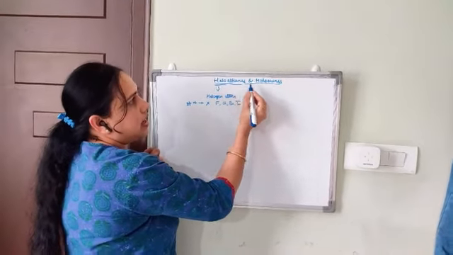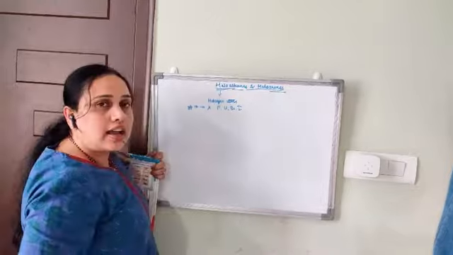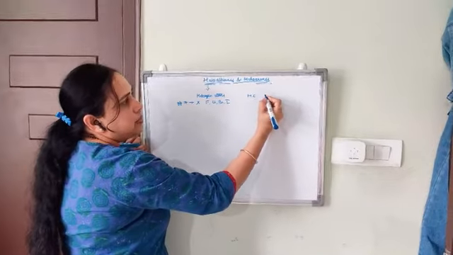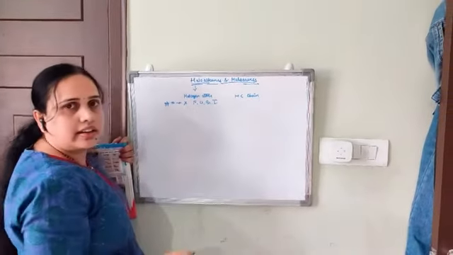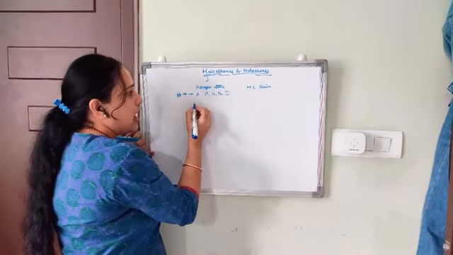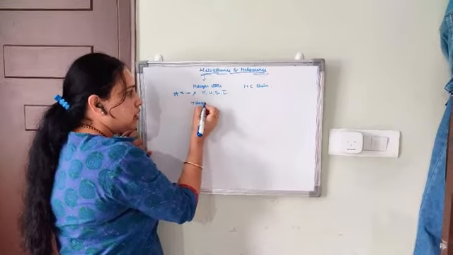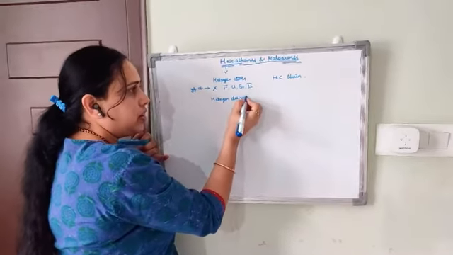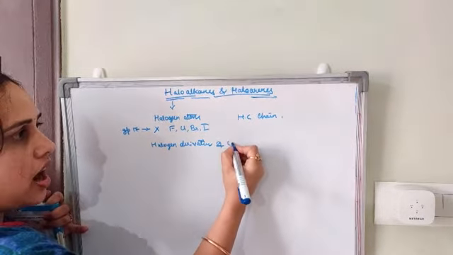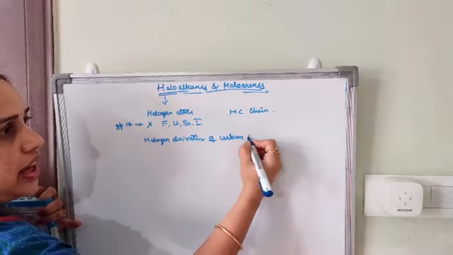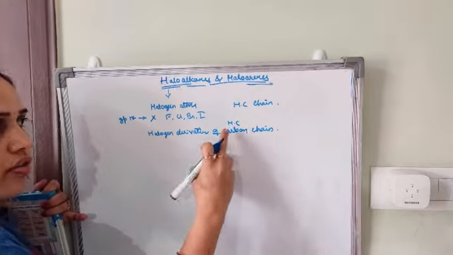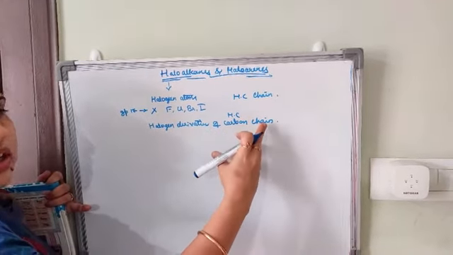Now, what are alkanes and arenes? These are hydrocarbon chains. So haloalkanes and haloarenes are halogen derivatives of a hydrocarbon or carbon chain.